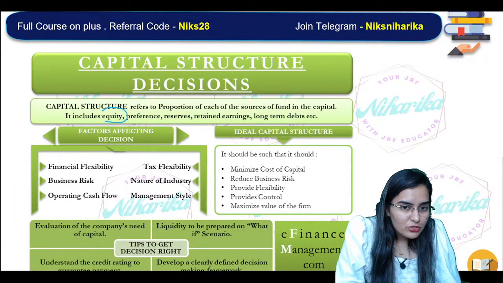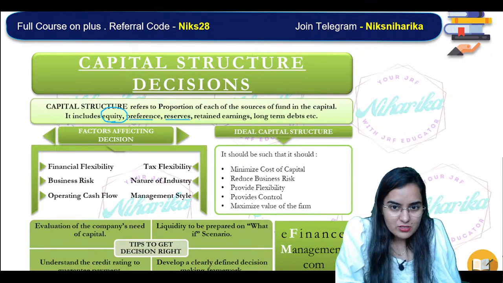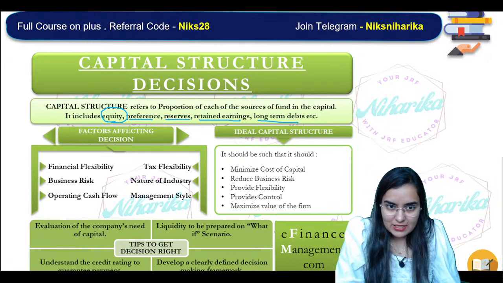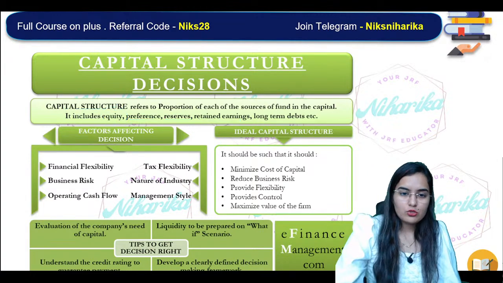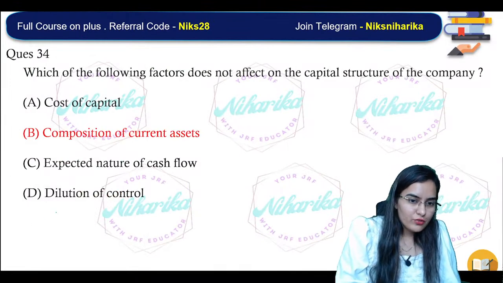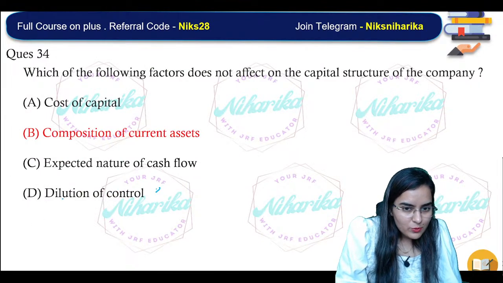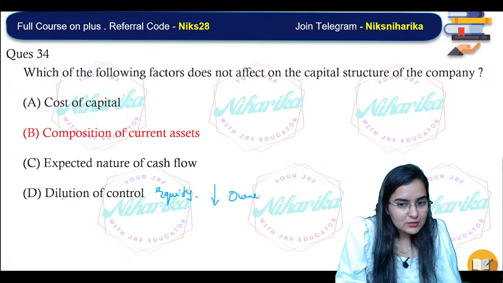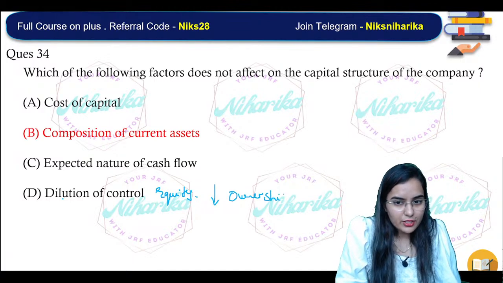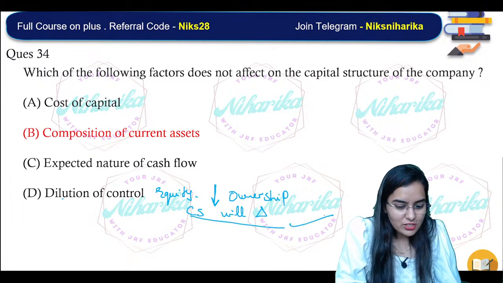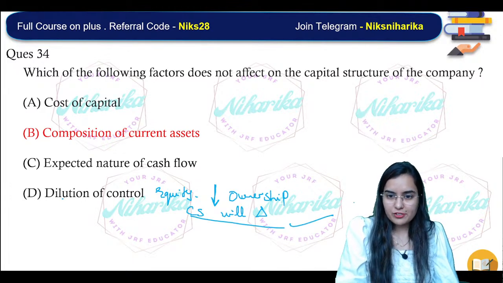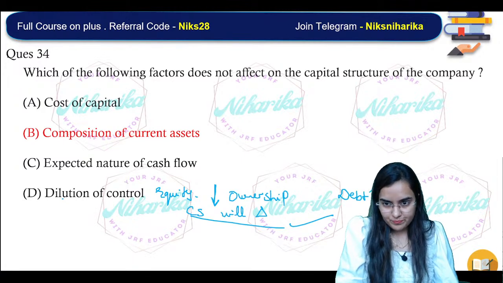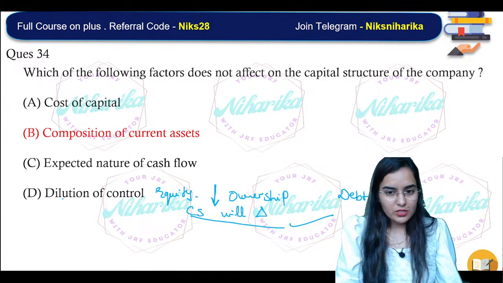That means how much is equity, how much is preference share, how much is reserves, retained earnings, long-term debts. That is the composition of the capital structure. अब मुझे बताओ, those who are selecting D, dilution of control. Control means we are talking about equity. If our ownership is diluted, ownership will be less. Don't you think the capital structure will change? Yes, of course it will change. It has to change because our ownership will reduce, so our debt will be more. So the capital structure will change, the equity and debt will change.